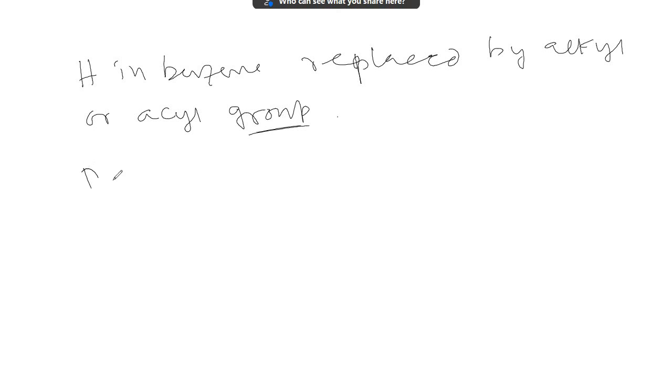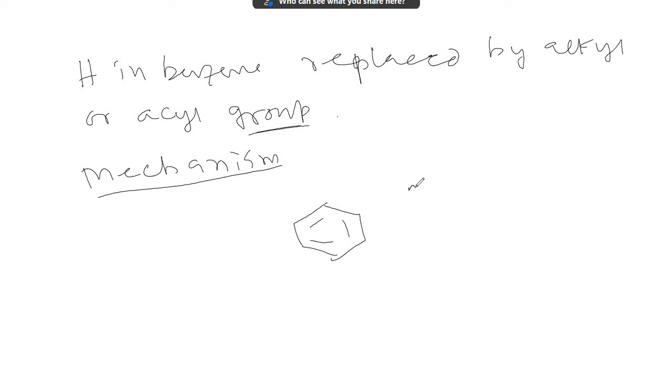I am explaining the mechanism of this, how the reaction takes place. It is benzene. It was treated with, suppose, CH3Cl, which I have taken as an alkyl halide. It is treated with AlCl3. I am discussing a very specific case. Next I will do the general case.